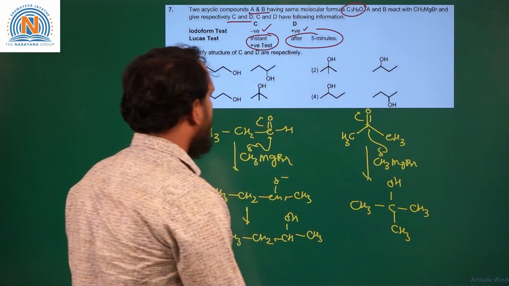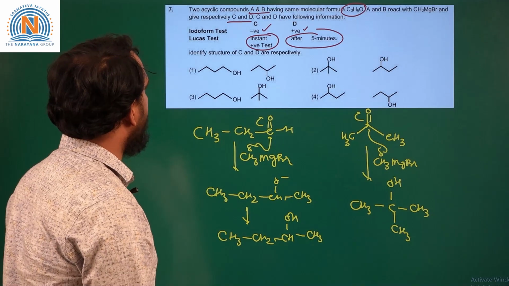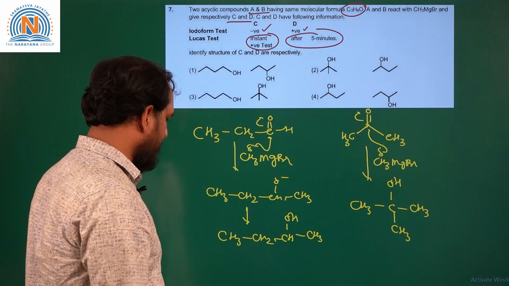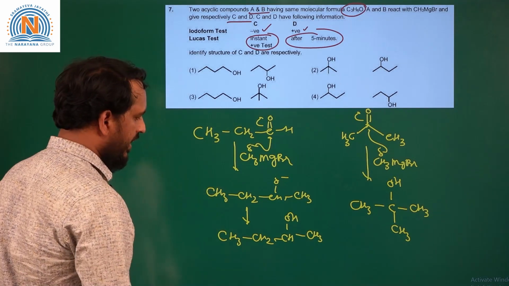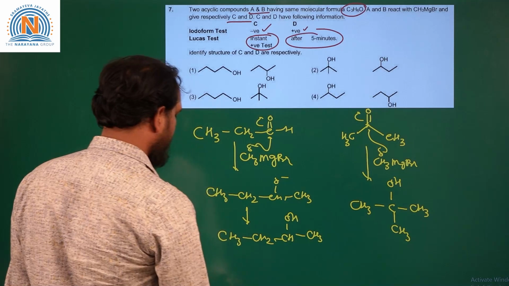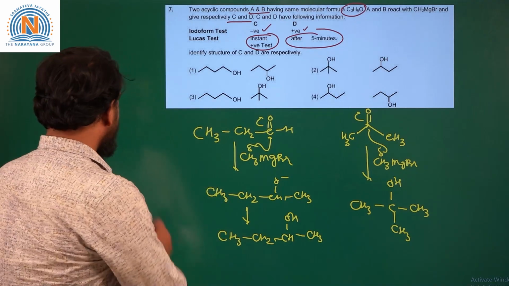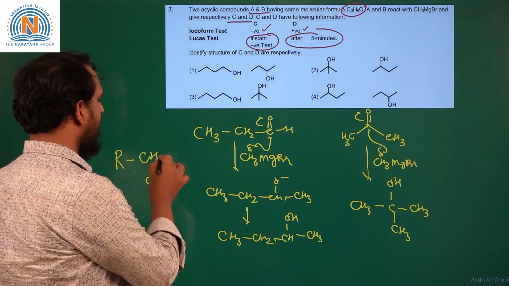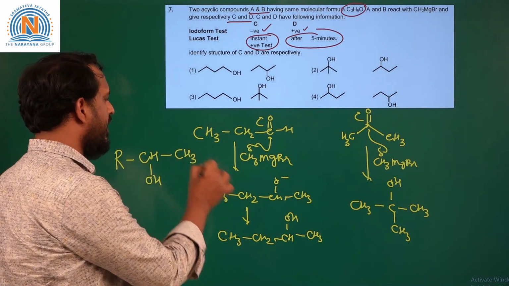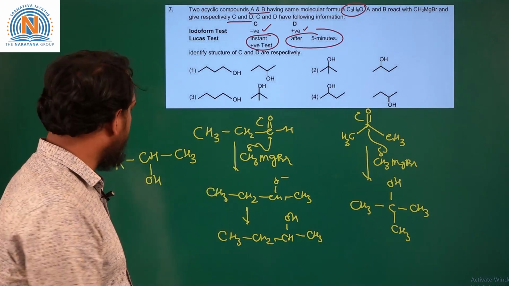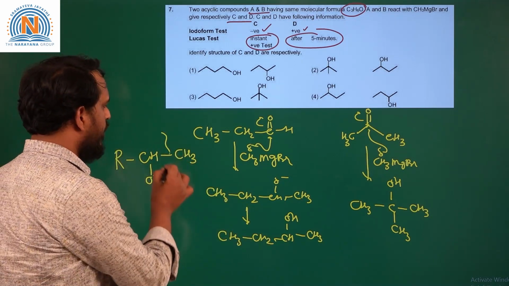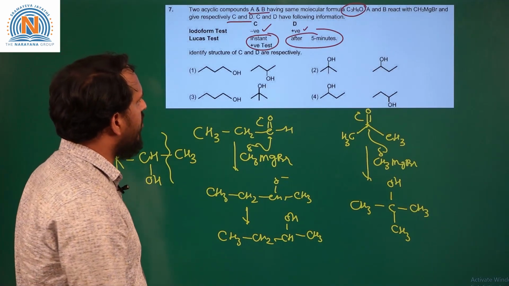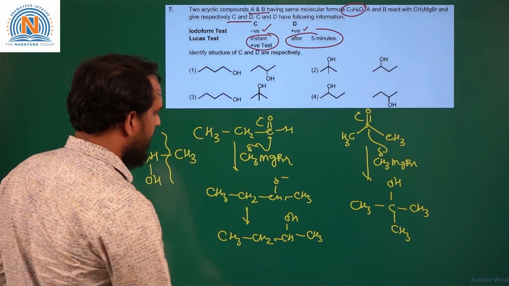So now we need to identify which compound is C and which is D. So C is giving a negative iodoform test. So here, if we take these two compounds, which will give the positive iodoform test? A positive iodoform test is given by secondary alcohols which have a methyl group attached to the carbon adjacent to the OH group. So this part will get converted to iodoform, CHI3. So this will give a positive iodoform test. So hence we can take this as D.